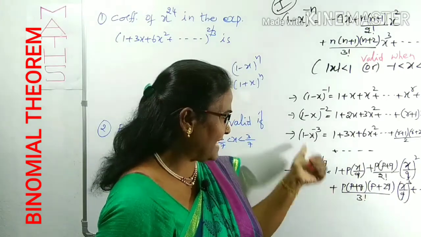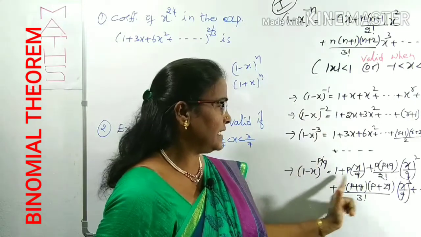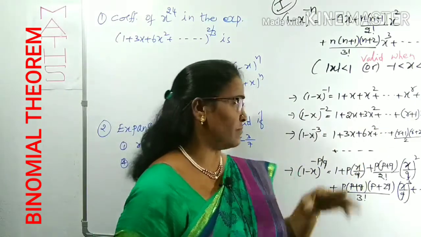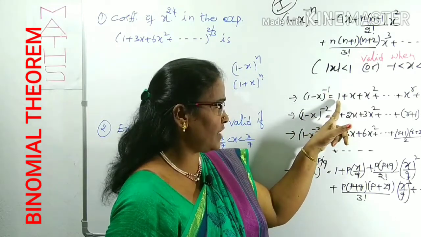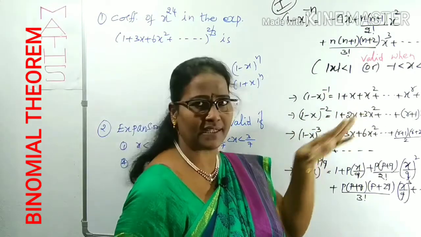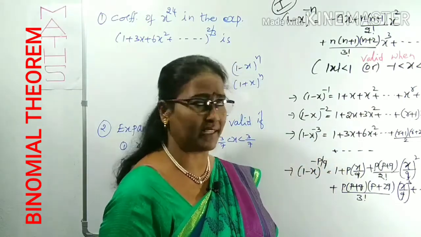You may give the signs may be changed. In place of minus you will give the plus here. All these series become alternating plus or minus. Suppose you take 1 plus x whole power minus 1, here 1 minus x plus x square minus x cube and so on will come. That is the only difference here and there in the plus or minus case.